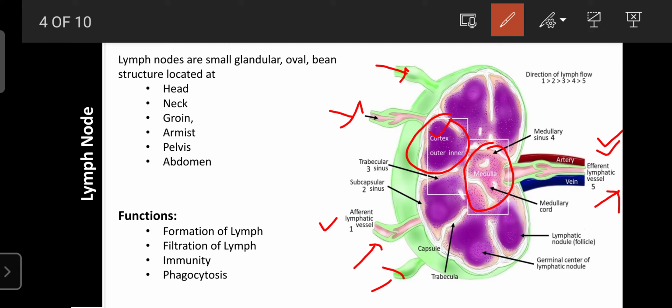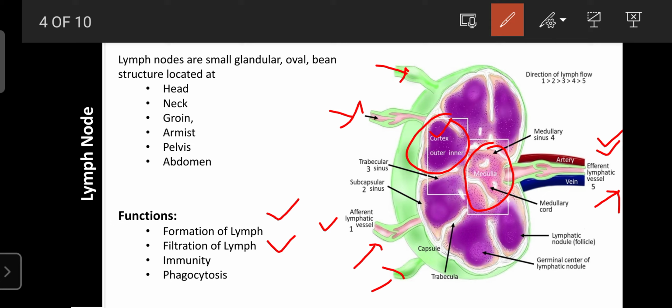So the lymph node, regarding its functions, is mainly involved in the formation of lymph as well as the filtration of lymph. With the help of the special structure made by the cortex, or germinal center of lymphatic nodules, it is involved in the filtration of the lymph. It can hold the lymphocytes, or beneficial cells, and allow only the waste material to pass for excretion, and the proteins required for systemic circulation.